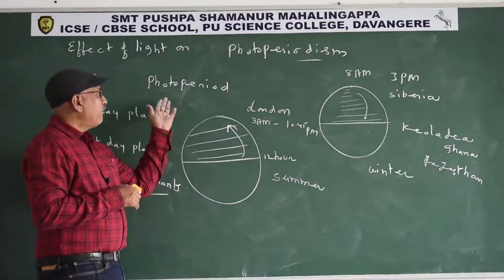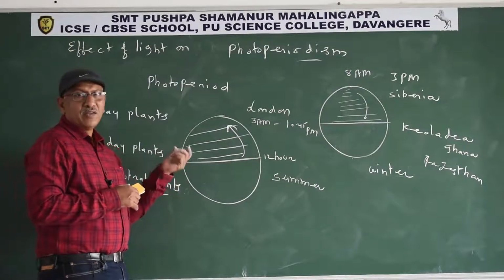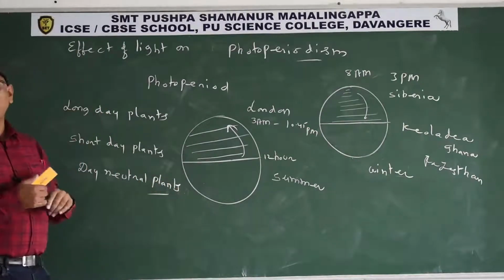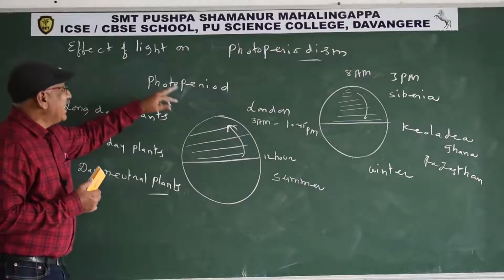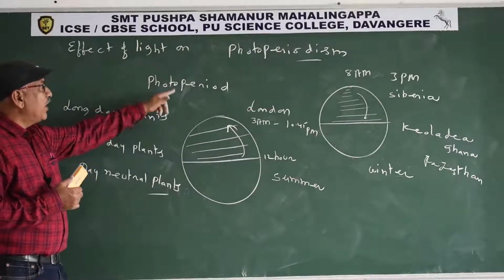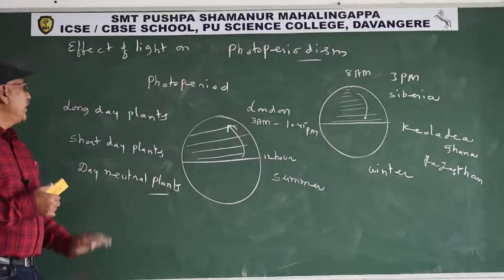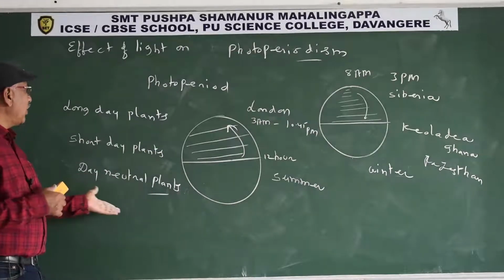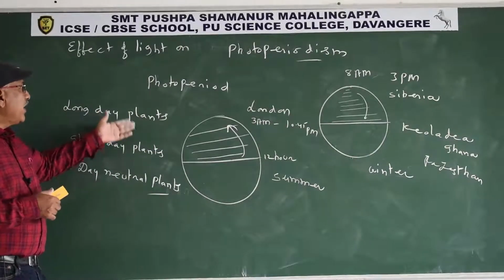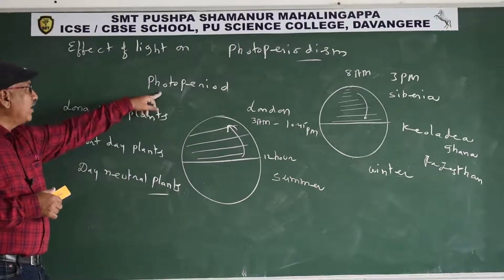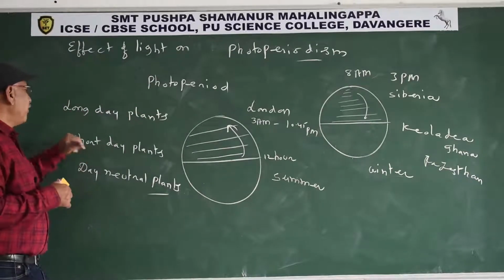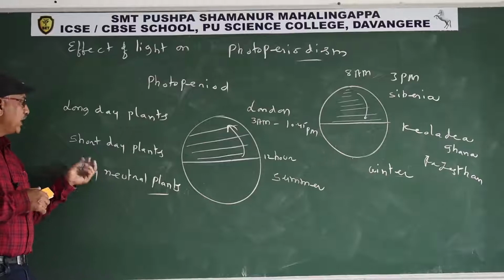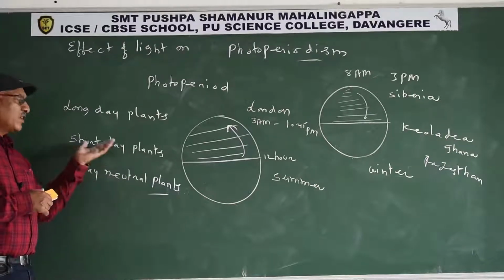What is photoperiod? Available daylight. If any change occurs in the photoperiod, it influences the behavior of organisms. The change in the photoperiod influencing the behavior of organisms is known as photoperiodism. The change in the photoperiod also influences the reproductive system of plants. Long day plants bloom flowers during long days, if the photoperiod is more. If the photoperiod is short, in some plants the reproductive system is influenced, so they bloom flowers, a short day plant.